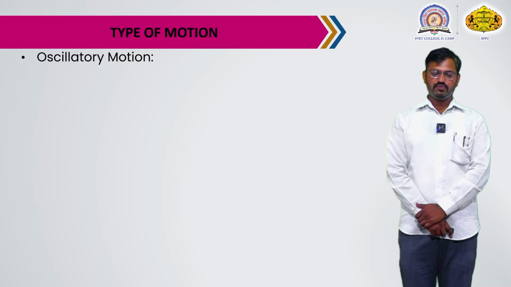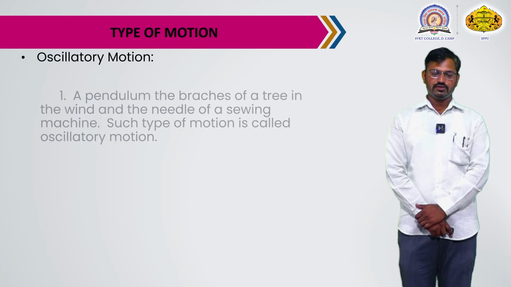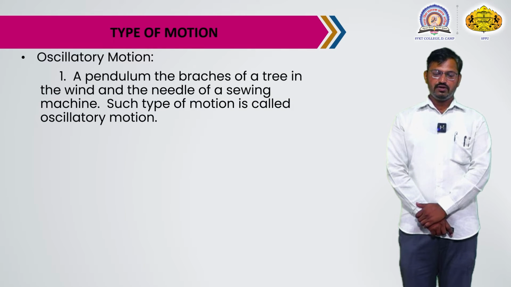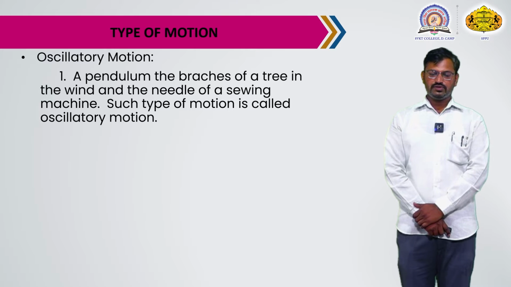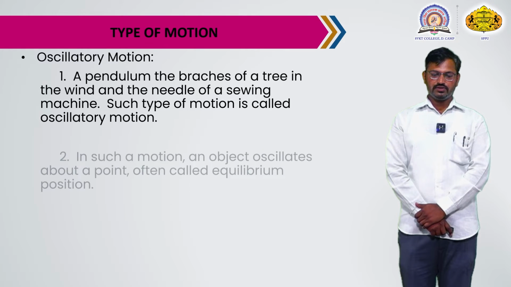The next type of motion is oscillatory motion. For example, a pendulum, the branches of a tree in the wind, and the needle of a sewing machine. Such types of motion are called oscillatory motions.